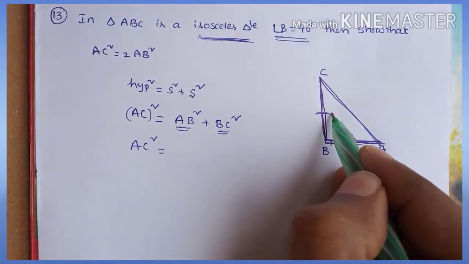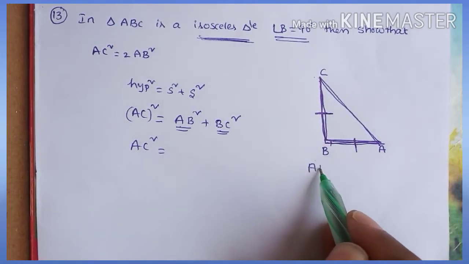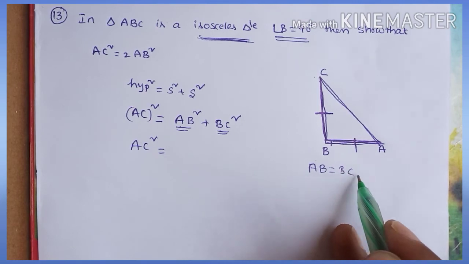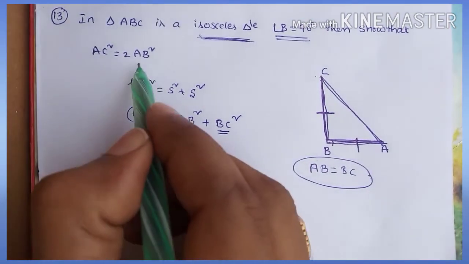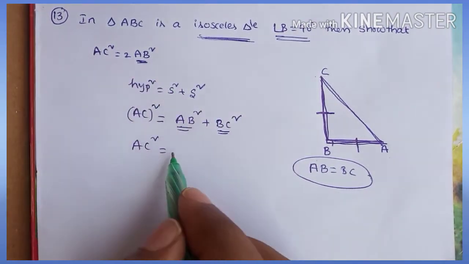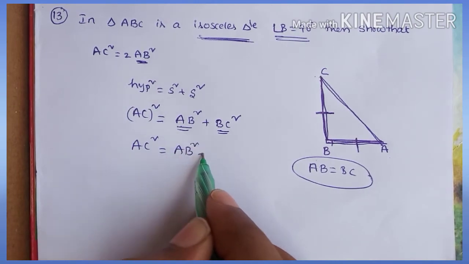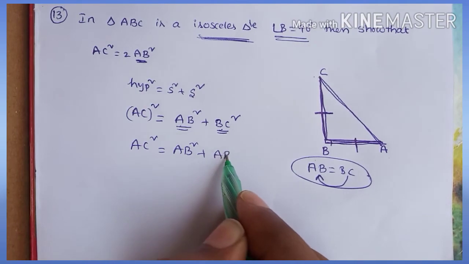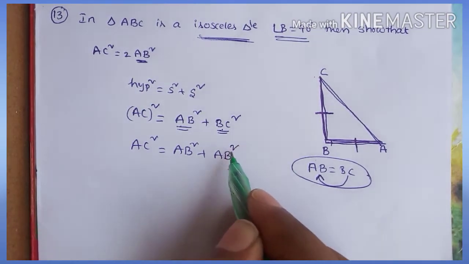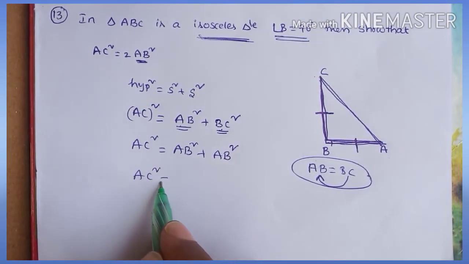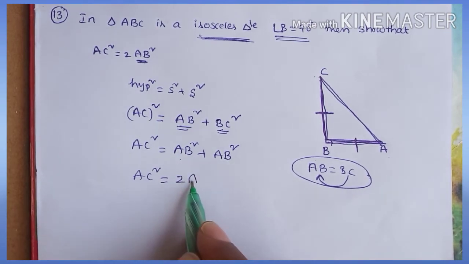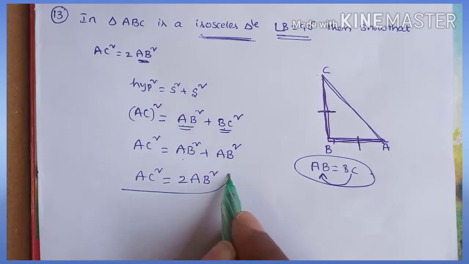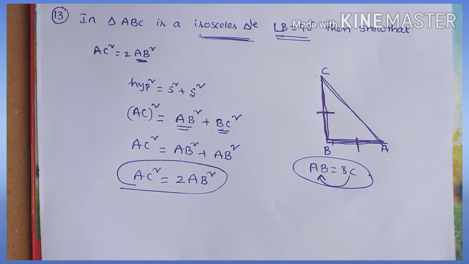In the place of BC you can write AB. So AC square is equal to AB square plus AB square, which is equal to 2 AB square.